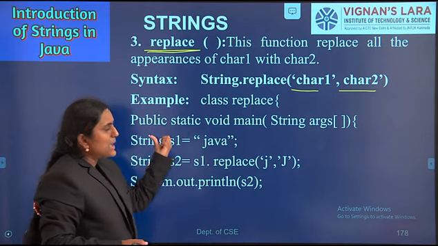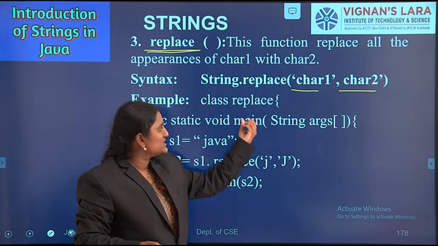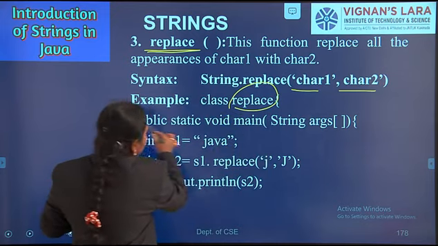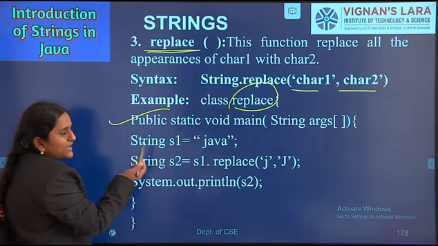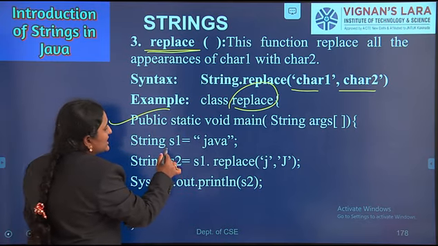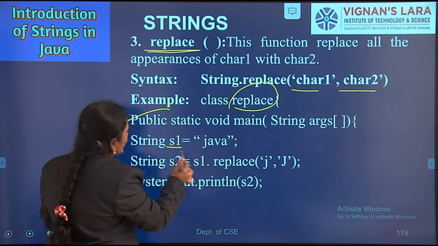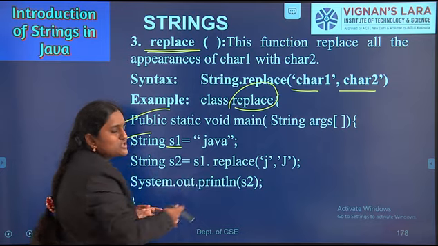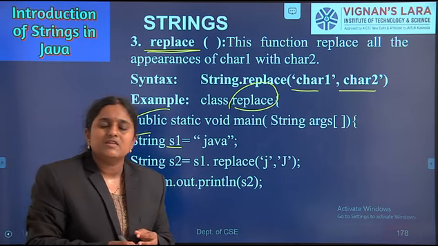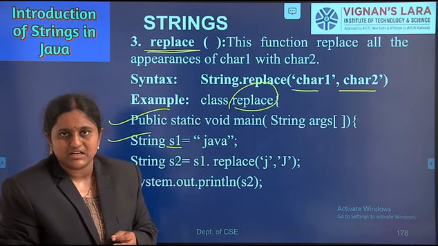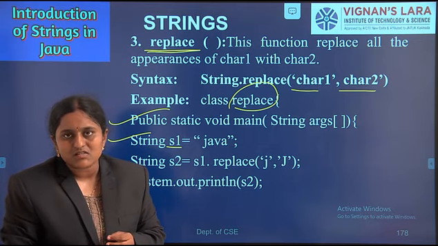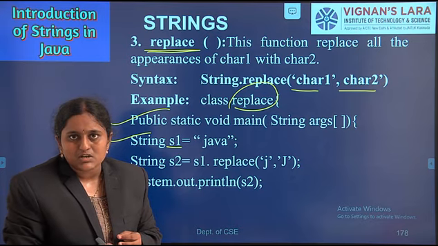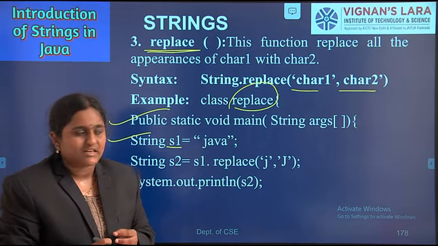Okay, here is an example. Class declaration starts with the class keyword followed by the class name. Here the class name is replace. Next one, main method. Next, I am creating a string class object by using double quotes. Here String S1 equal to Java. In Java, strings are enclosed with double quotes. Whenever the JVM finds double quotes, it blindly creates an object of the string class. String is a predefined class, and with respect to the class, we can create objects.